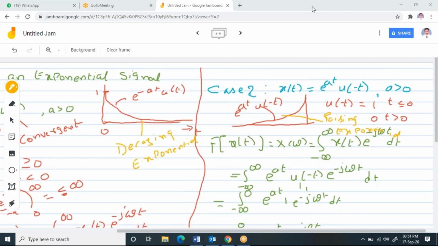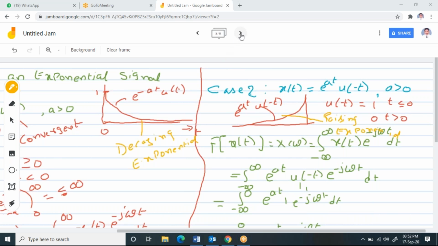Is it clear up to this? The two cases are clear to you now? Please post it in the chat box. If you face any difficulty, let me know, I'll repeat it once again. Do you want me to repeat, or is it clear? Please post it in the chat box. Everything is clear to all of you? Shall I proceed to the next case, the third case? Yeah, Upanaya, shall I proceed to the next case? Vanilla? Yeah.